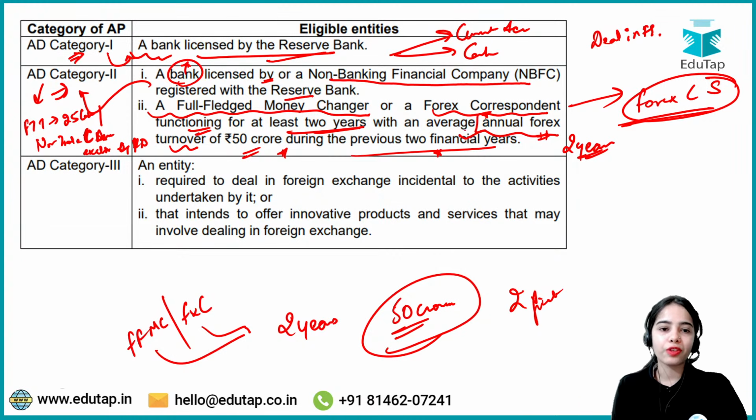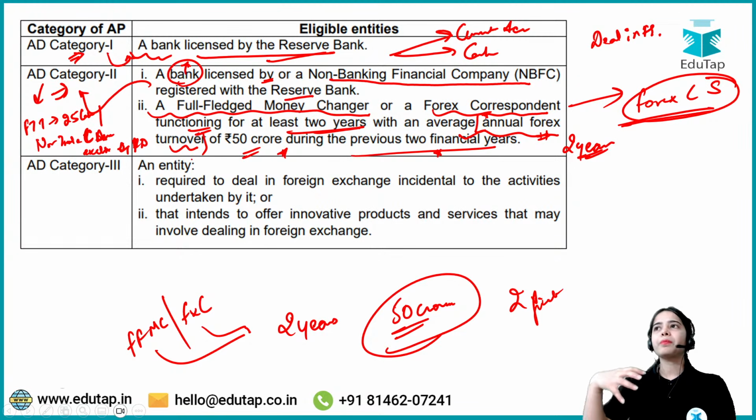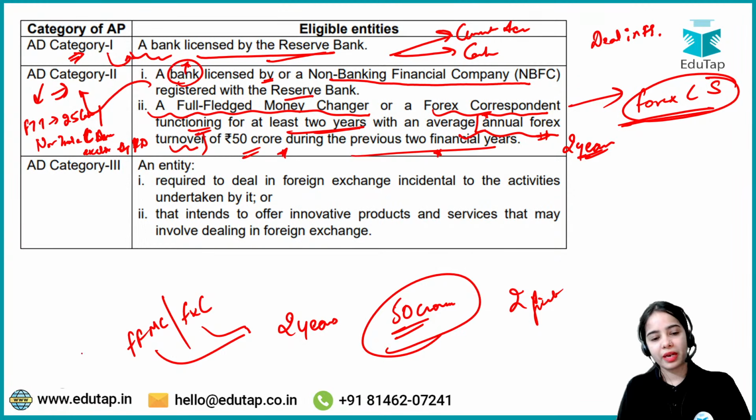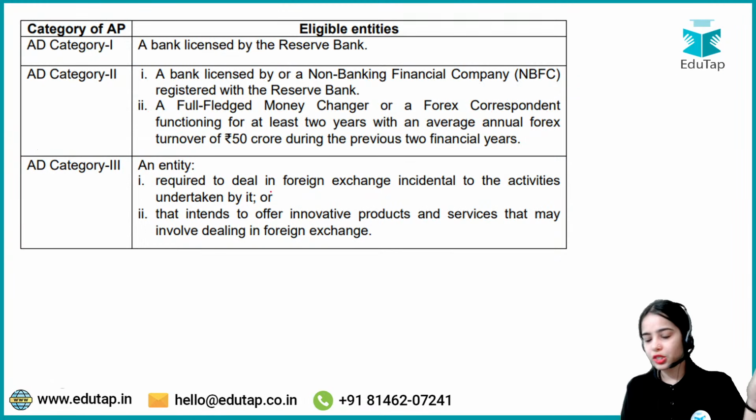Now what is this annual forex turnover? Basically, it is whatever foreign exchange the full-fledged money changer is buying or selling, so the total foreign exchange that the full-fledged money changer is buying or selling. Okay, so this is the idea.